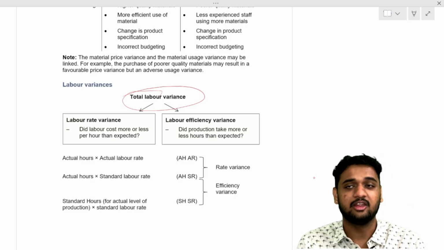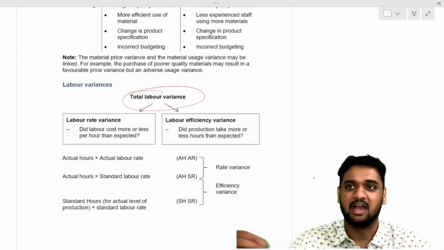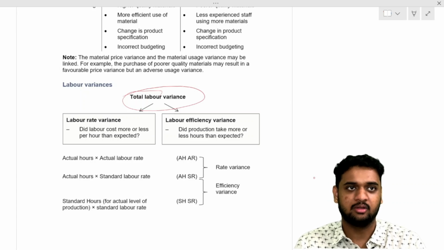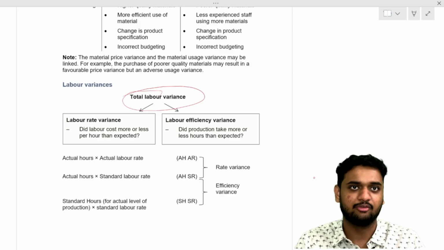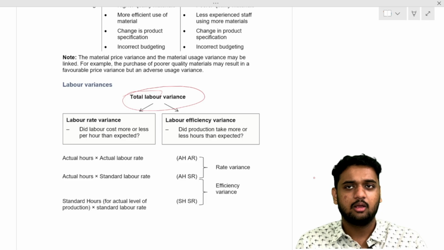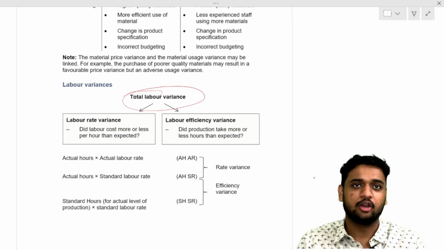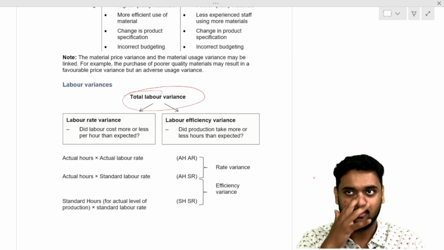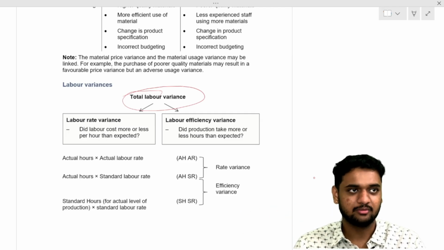What is labor price variance? Standard price minus actual price into actual hours. That we use quantity, here we will use hours because how many hours they work we will see. When they introduced the chapter, the formula was standard price minus actual price into actual hours. But then they realized setting a price tag for a human being didn't look good. They are not slaves. They are also human beings.